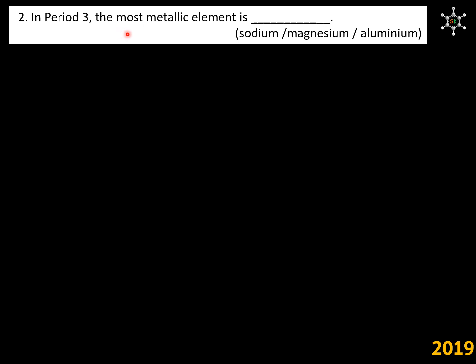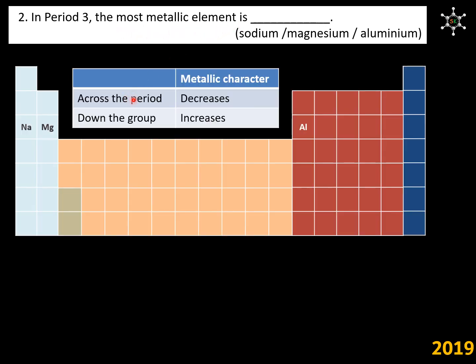In period 3, the most metallic element is. Across the period, metallic character decreases and down the group, metallic character increases. Here in period 3, we have to move across the period. Since metallic character decreases across the period, most metallic element is sodium, that is this option.